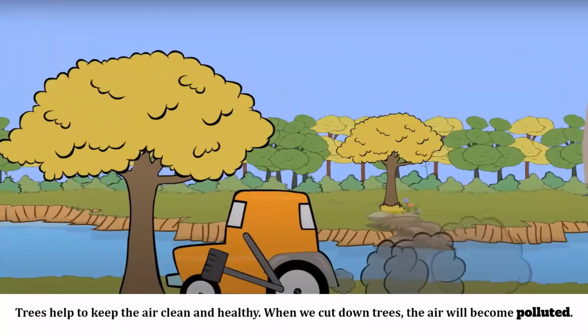Okay, so look at this picture. We have to know that trees help to keep the air clean and healthy. And when we cut down trees, the air will become polluted. Okay, so without trees, the air will be polluted and full of toxic things. So we have to make sure to plant trees and plants in general in order to keep the air clean and healthy. Okay, so if I ask you, is cutting down trees a good thing or a bad thing? Of course, it is a bad thing. But planting trees is a good thing, okay?